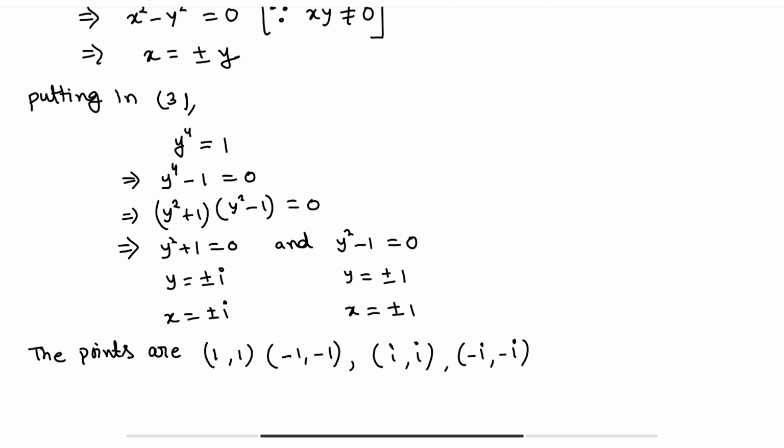Now the question is, can we take these 2 points, i comma i and minus i comma minus i?